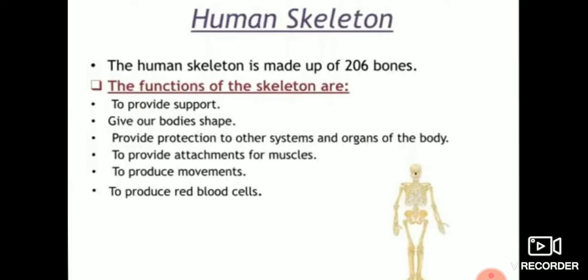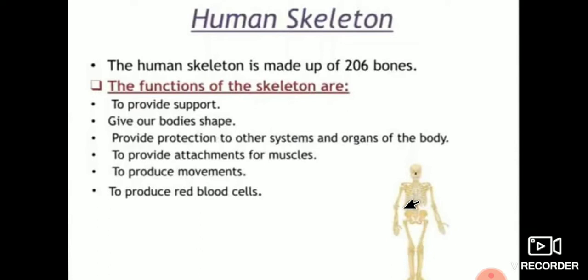So in an adult person's body there are 206 bones. Here, look at this picture. It is a picture of the human skeleton, which is made up of 206 bones. In an adult there are 206 bones, but at birth, a newborn baby has 305 bones. So the human skeleton is made up of 206 bones.